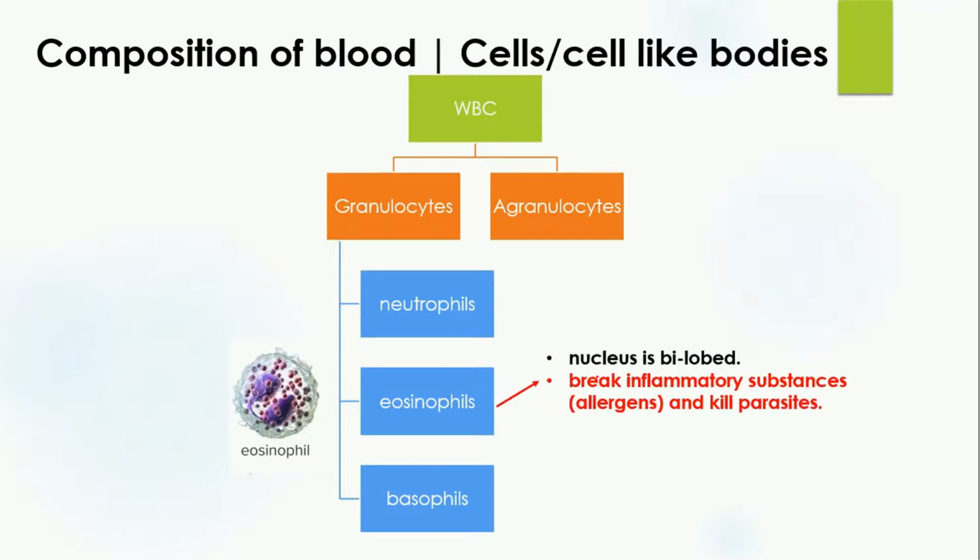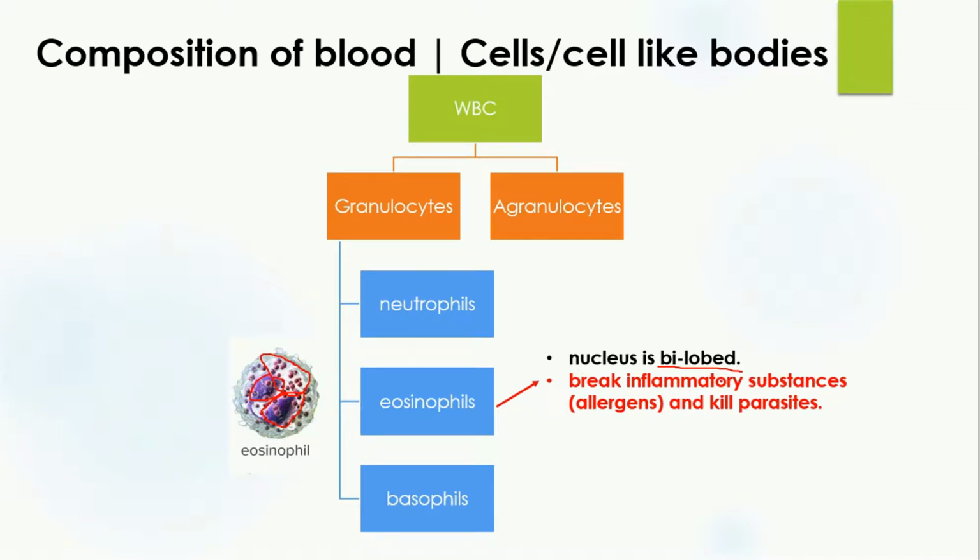The second type of white blood cell is the eosinophil. Eosinophils are also granulocytes. Here you can see the cytoplasm contains grains. How can you differentiate eosinophils from neutrophils? Eosinophils contain a bilobed nucleus. You can see one and the second, two lobes are formed, so this is an eosinophil.